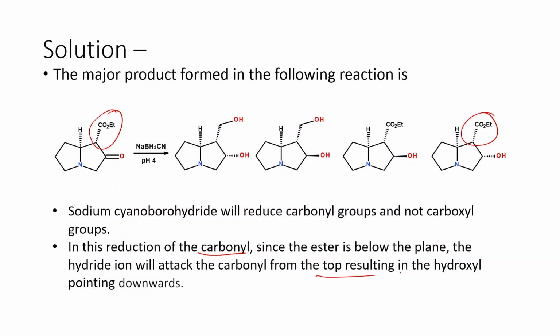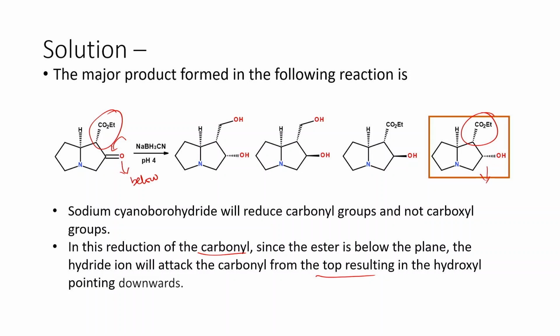In other words, when the hydride ion is transferred from the top, the hydroxyl will go below. So what is the CO2 ester's stereochemistry? In the same place, the hydroxyl is actually going to be there. So the final product is the one where the hydroxyl has the same stereochemistry.